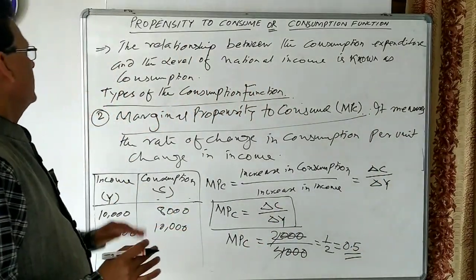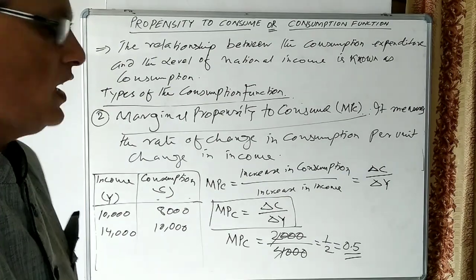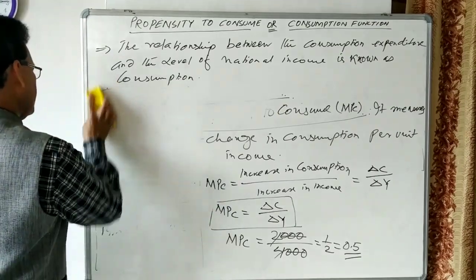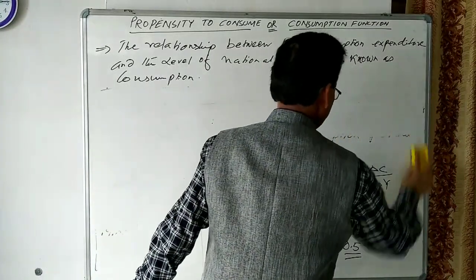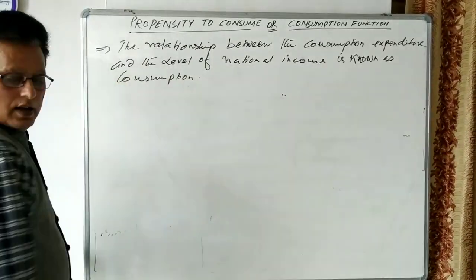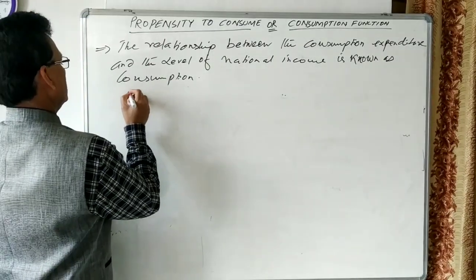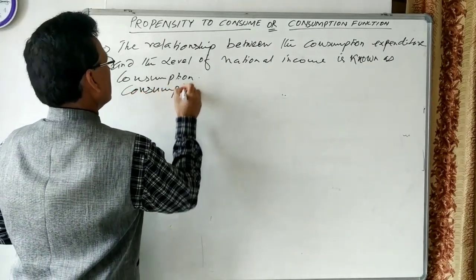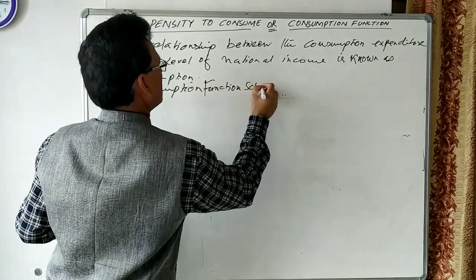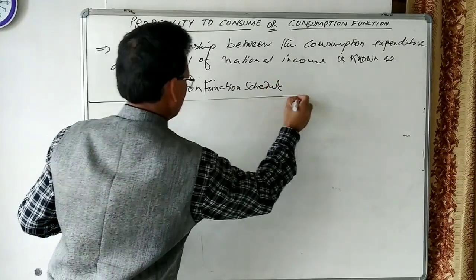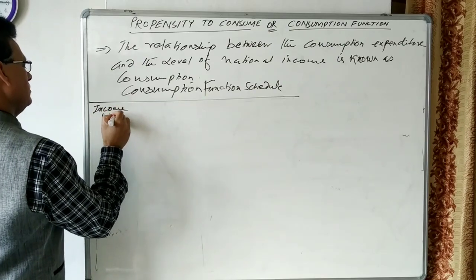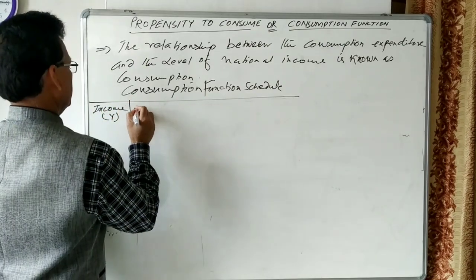So this consumption function we can explain by taking one consumption schedule, and we can also explain it with the help of a diagram. Let us see the schedule. We can take one simple schedule to explain the consumption function. Consumption function schedule. We can take national income, we can write income here. Here we can take consumption.